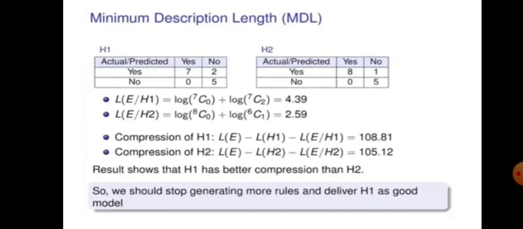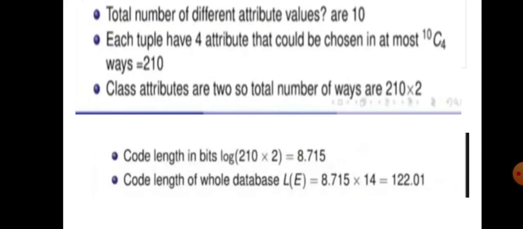I just need 14 bits only, rather than generating my table with 122 bits, which is much higher compared to 14 bits, right? My hypothesis H1 compresses my data from 122 to 14 bits. How insane it works, just think about it. If I want to create that table, I need 122 bits, and if I'm using just my hypothesis, I just need 14 bits. It compresses my memory from 122 to 14 bits.